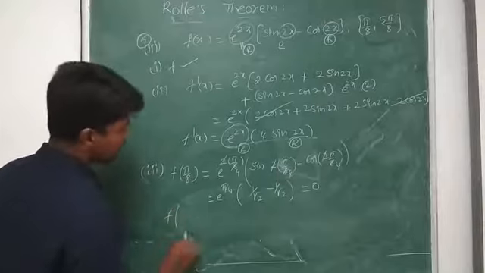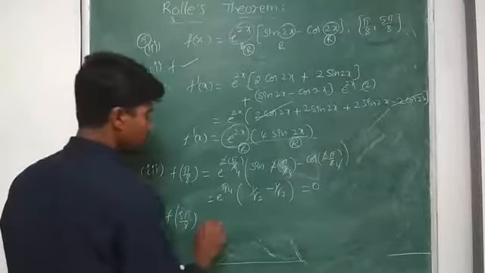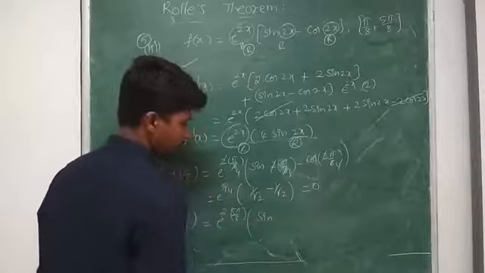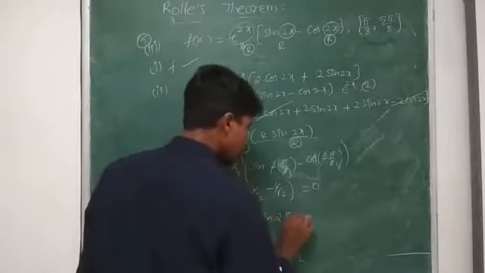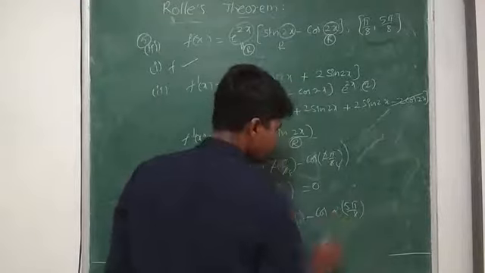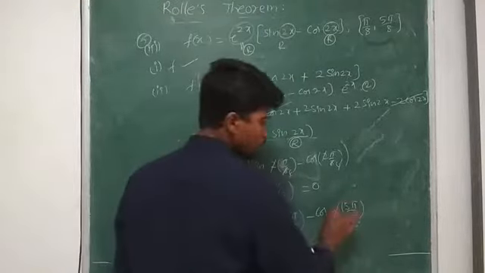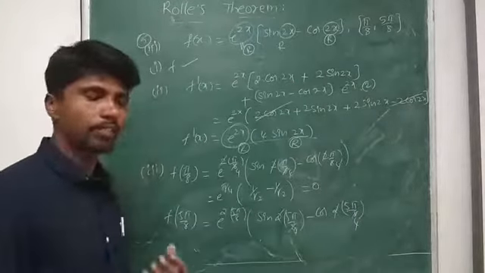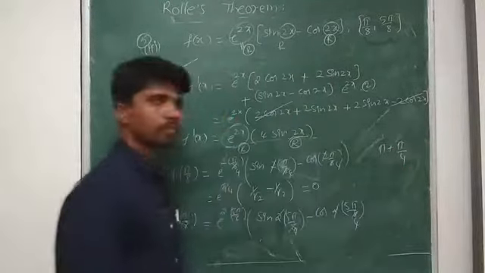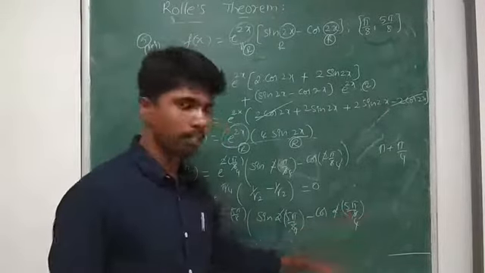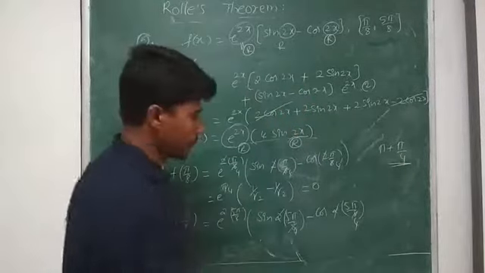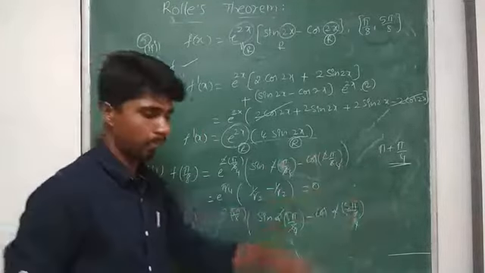Now f of 5 pi by 8 is equal to e power 2 into 5 pi by 8 into sin 2 into 5 pi by 8 minus cos 2 into 5 pi by 8. 2 into 5 pi by 8 is 5 pi by 4. I have to find out which quadrant 5 pi by 4 lies in. 4 pi plus pi is 5 pi by 4, so 5 pi by 4 can be replaced by pi plus pi by 4.